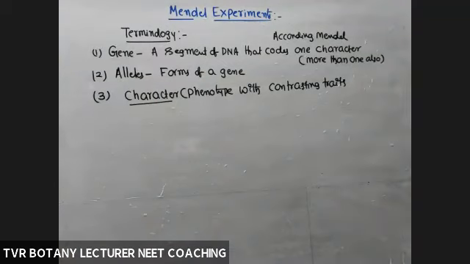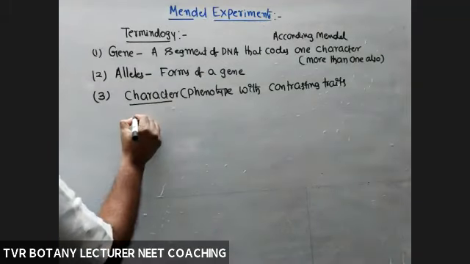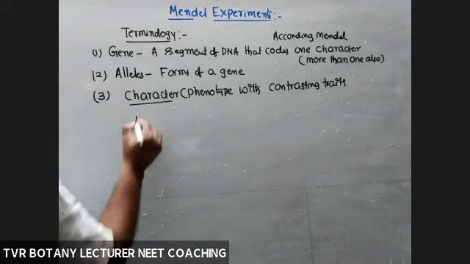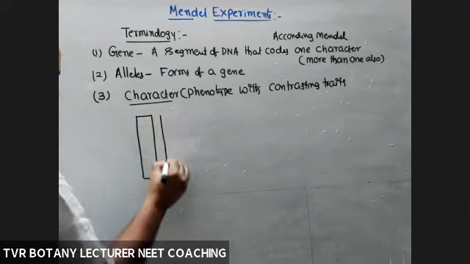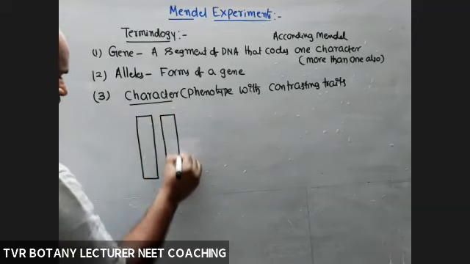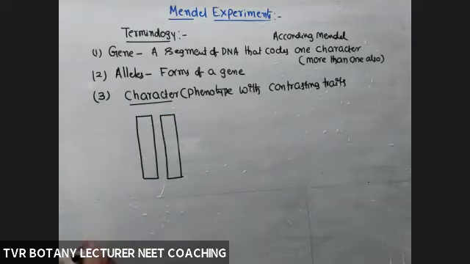Contrasting traits. For example, this is a chromosome 1, chromosome 2. Okay, so these are the homologous chromosomes. Homologous chromosomes.